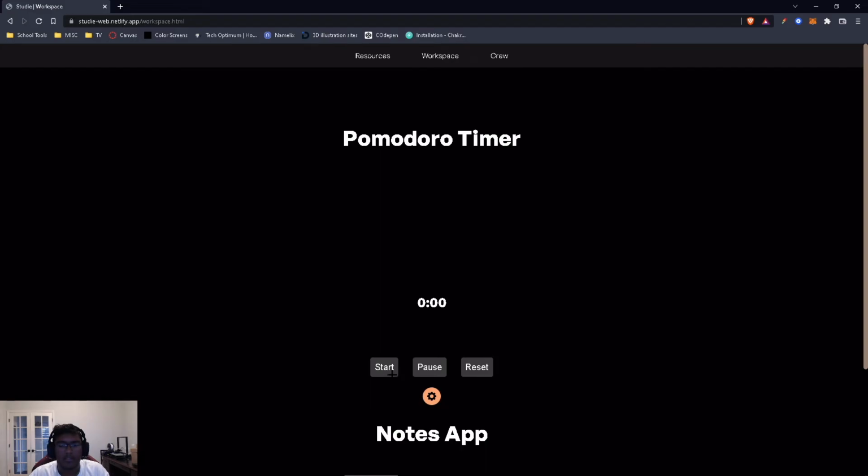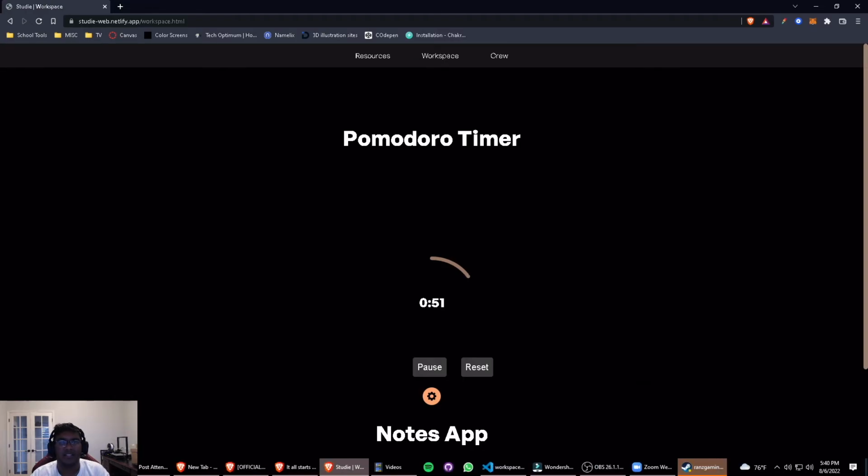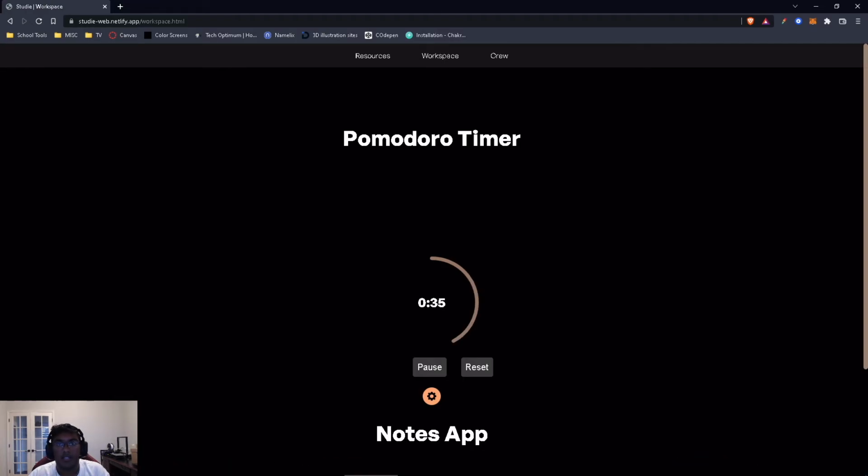Then we start our timer, and this is the part where it's pleasingly aesthetic, because most timers out there are just four numbers and it's very boring. As you can see, this timer works. We can pause it, and we can resume it. And if you reset, it resets.